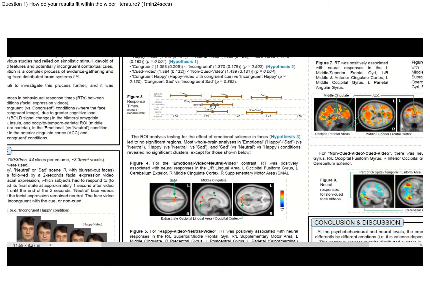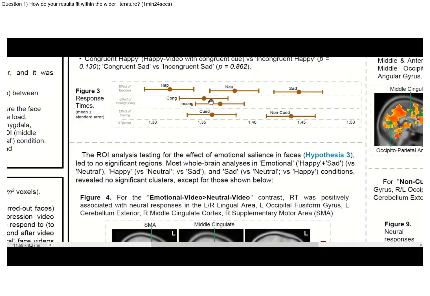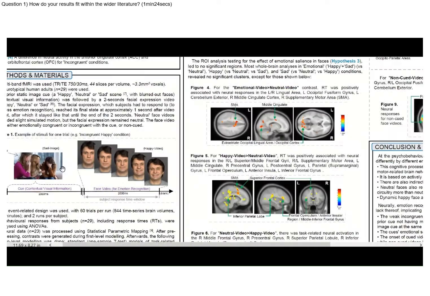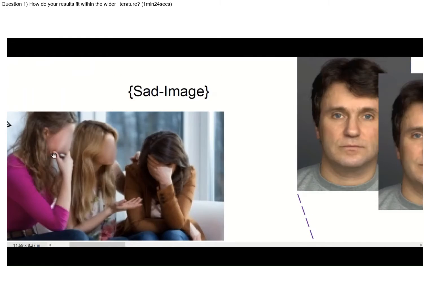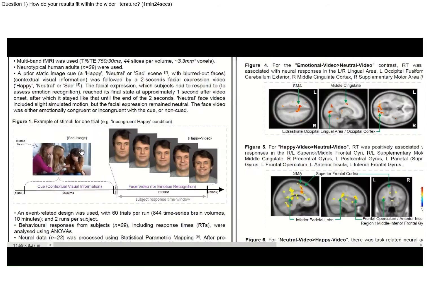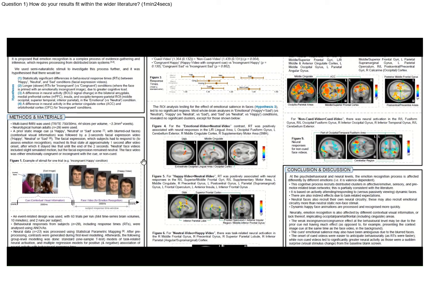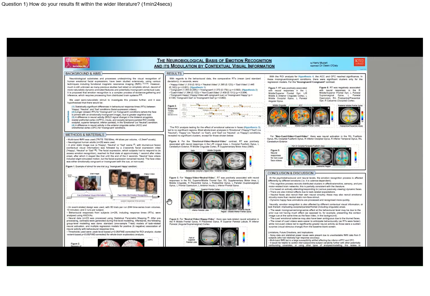However, the weak behavioral effect is presumably because the different contextual cues simply did not have that much effect on the face video response. This may be due to the cue's emotional valence being ambiguous because of the blurred faces, or subjects not really attending the cue that much, or it's most likely because of how incongruence and context is defined in the emotion recognition literature. So, for example, some studies define it as human body language or scenes or voices presented at the same time as facial expressions rather than before. So that may be why we obtain different results.